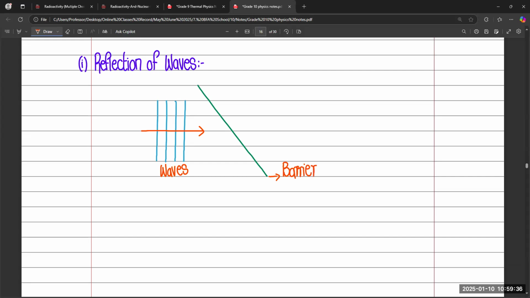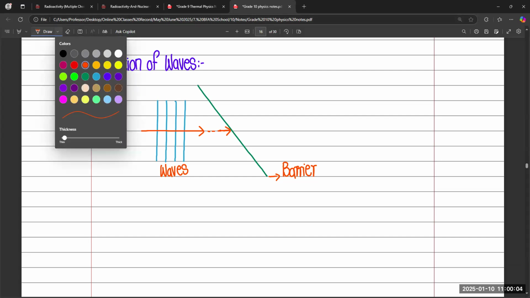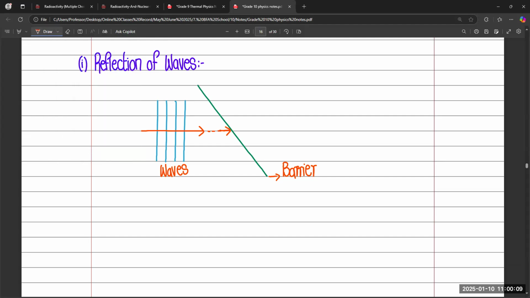So for example, if we place any wooden bar on the water surface, that will act like a barrier. When the waves strike the barrier, they reflect with the same angle, like this. They start to reflect. Sir, this barrier is made of glass.